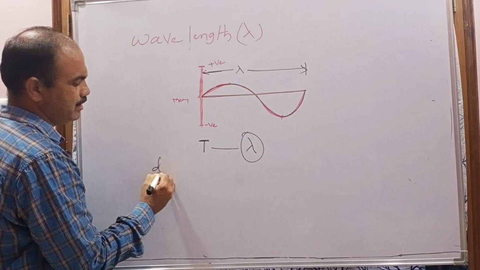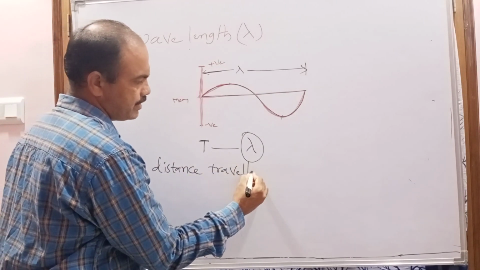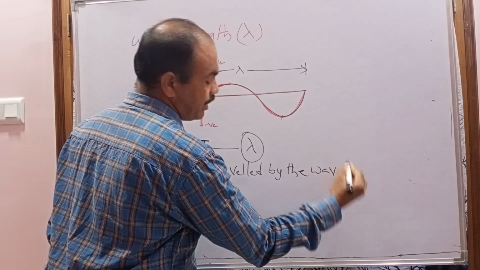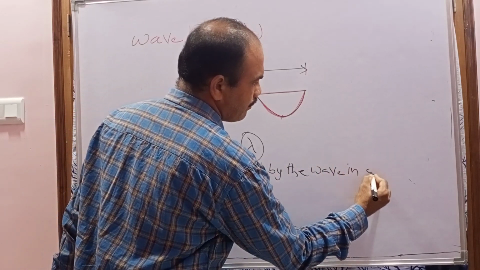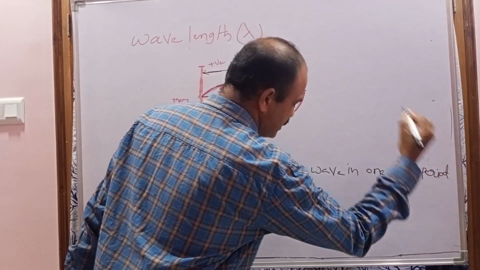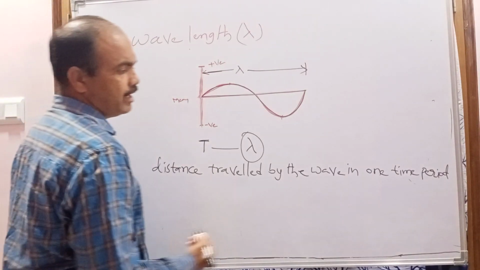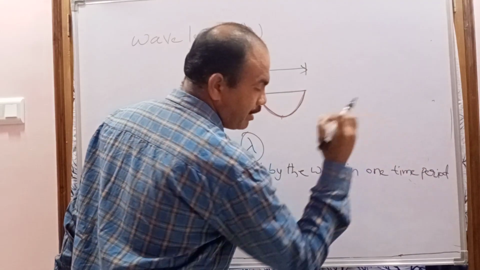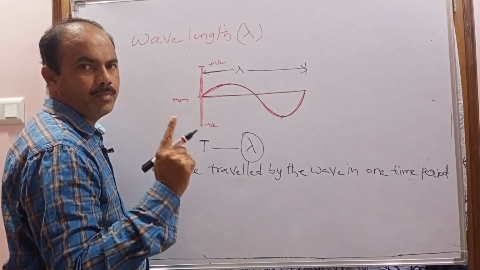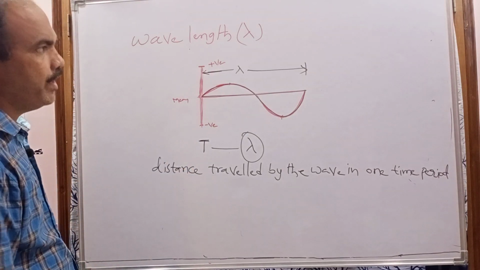That's why, what is the wavelength? The wavelength is nothing but the distance traveled by the wave in one time period. So this is the definition of the wavelength. What is the definition of the wavelength? The distance traveled by the wave in how much time? In one time period. What is one time period? The time taken by the vibrating particle to complete one oscillation. So from this we can also derive the wave speed.